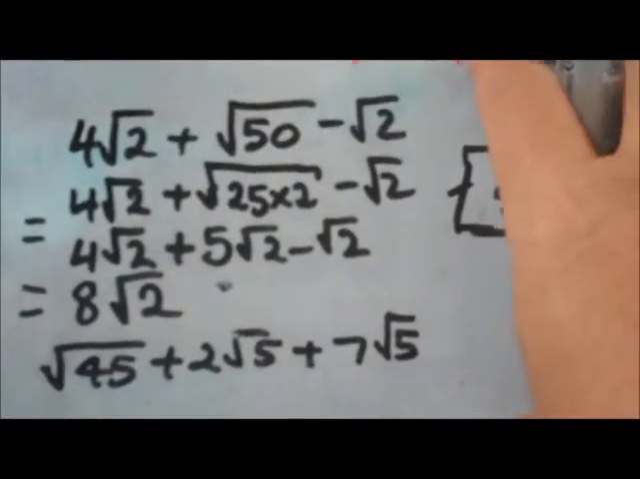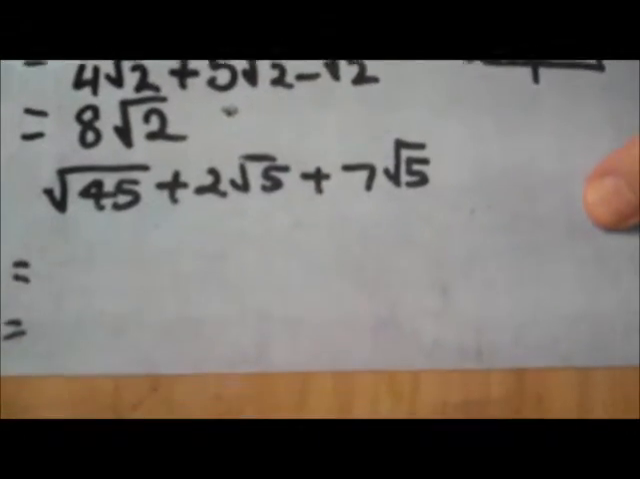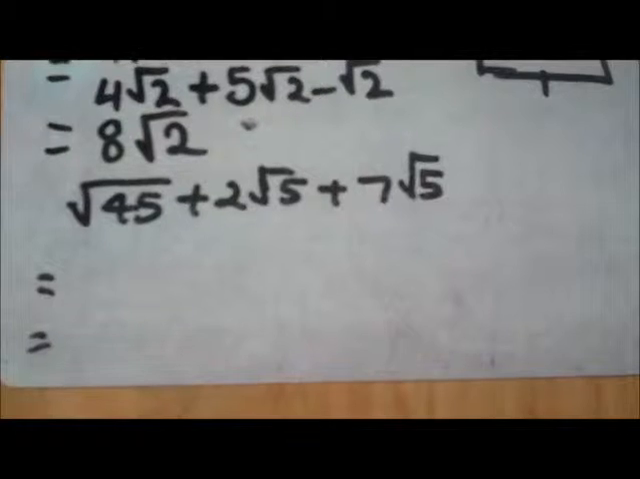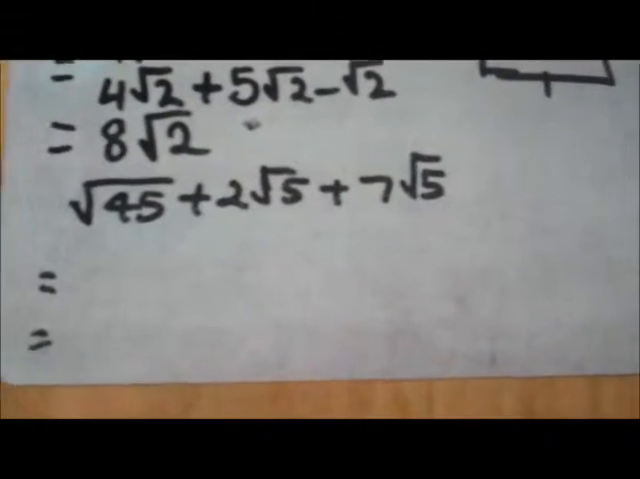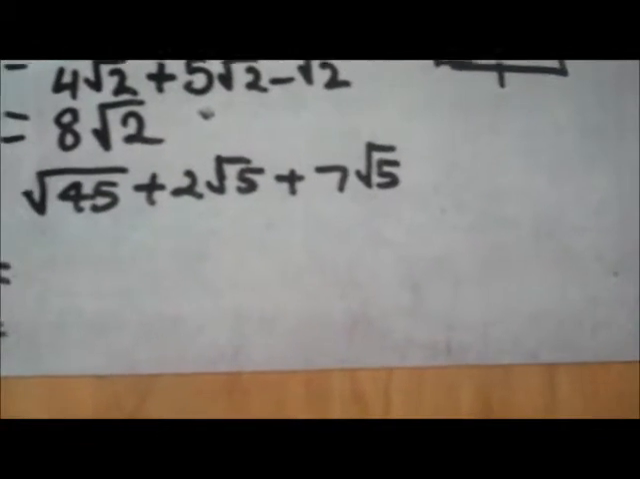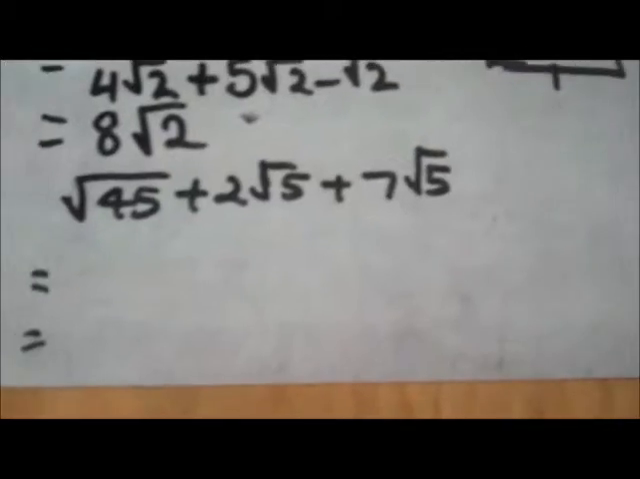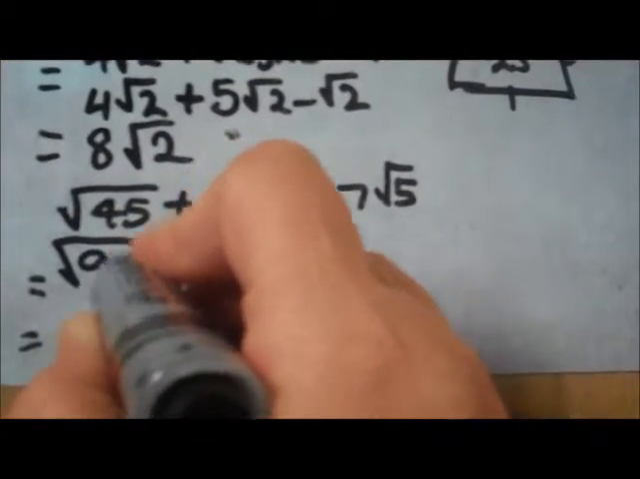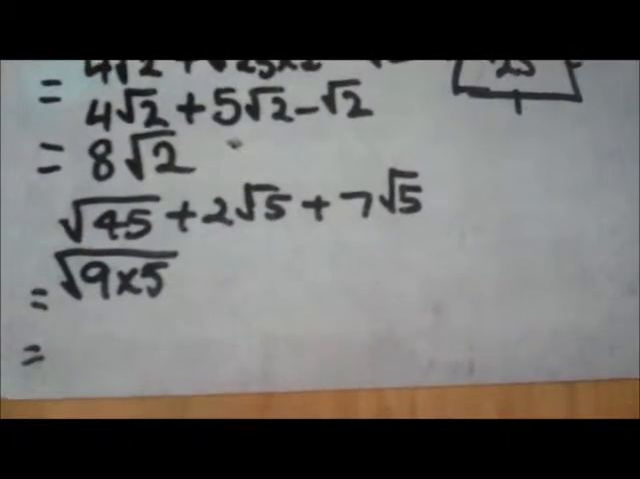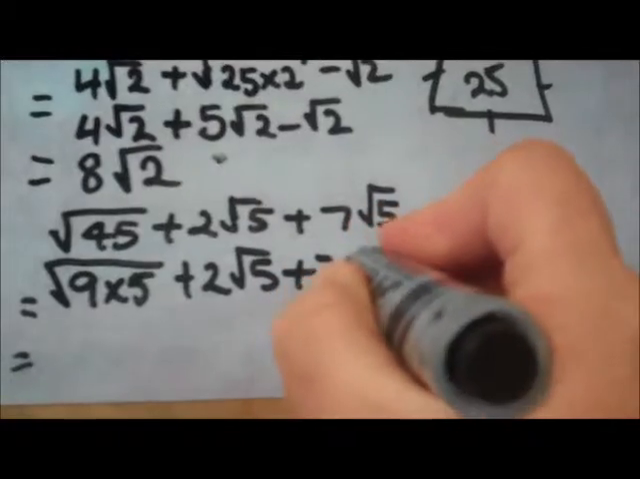Last one, square root of 45 plus 2 root 5 plus 7 root 5. So again, you're still having to look for perfect squares, because that's what these square roots help us find, because square root of a number I can actually do. So if I thought of 45 as 9 times 5, 9 fives are 45, plus 2 root 5 plus 7 root 5.